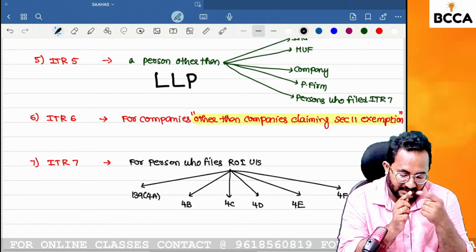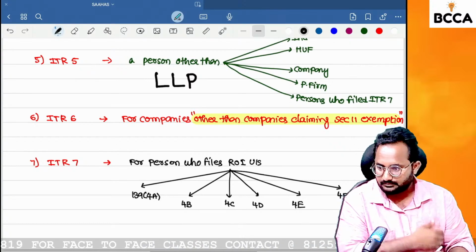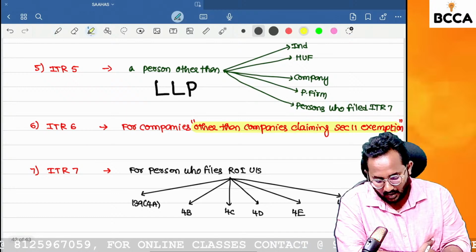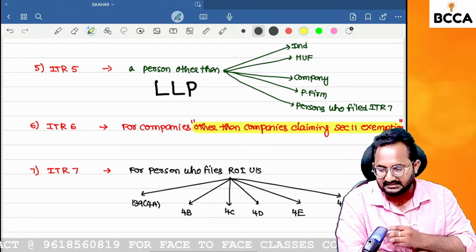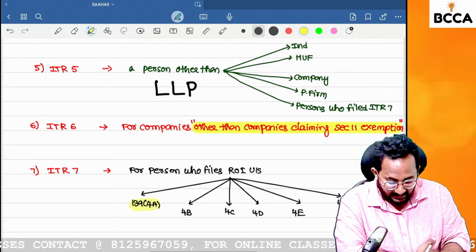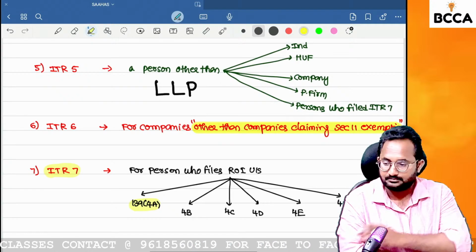If that company is a section 11 company, then what is the ITR form? ITR 7. So if you are observing, all companies other than section 11 companies always file ITR 6. If you want to claim exemption under section 11, you are covered under section 139(4A). That means you are filing ITR 7.